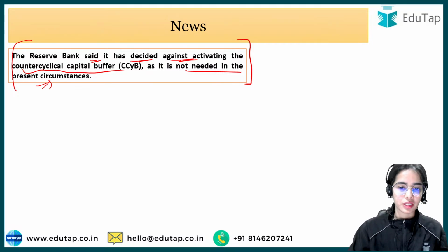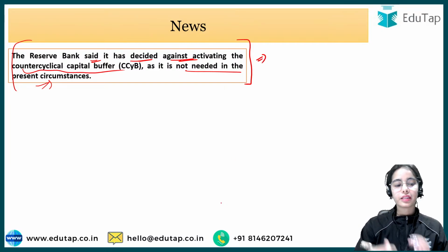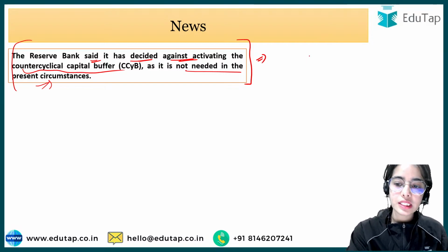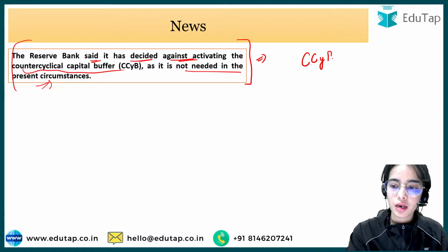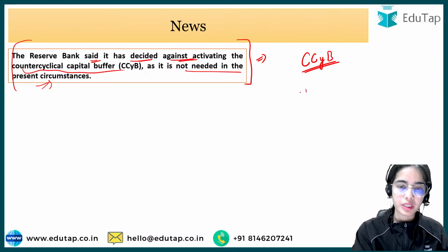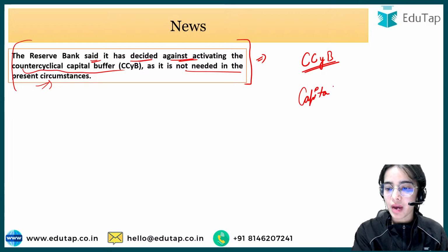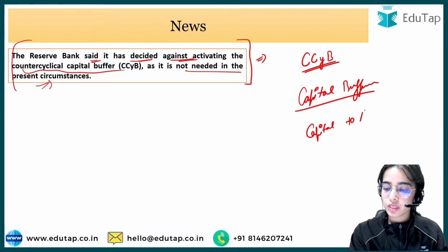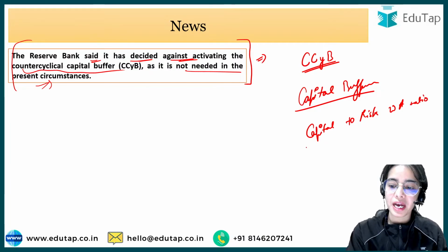So let's start with it. The news article is that the Reserve Bank of India has decided not to activate the counter-cyclical capital buffer. So what is this counter-cyclical capital buffer that we have to discuss? First of all, I hope you remember that the banks have to keep capital buffers. That is, the capital to risk weighted asset ratio has to be maintained by the banks.